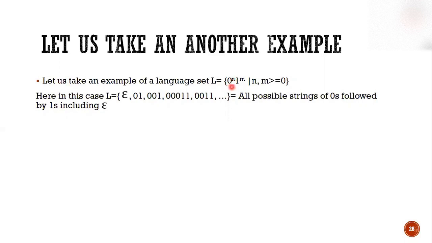Now, if n and m have some value, then it will be something like 0 1, 0 double 1, double 0 1, triple 0 double 1, or any possible strings of zeros followed by ones, including epsilon. Now, how will we make this finite state machine?